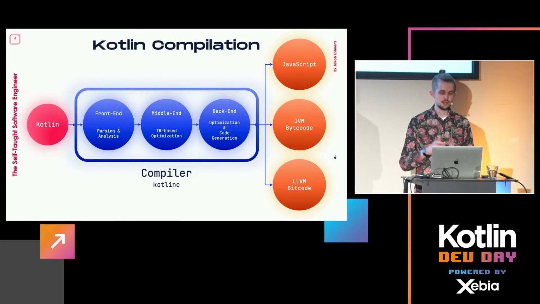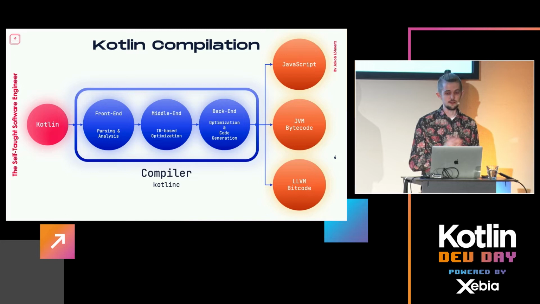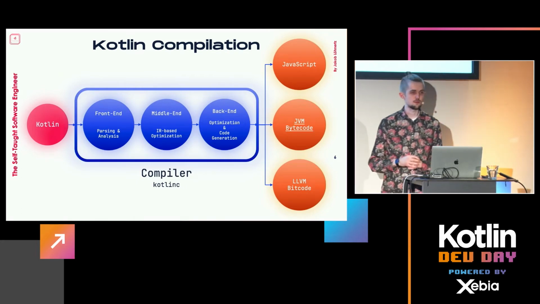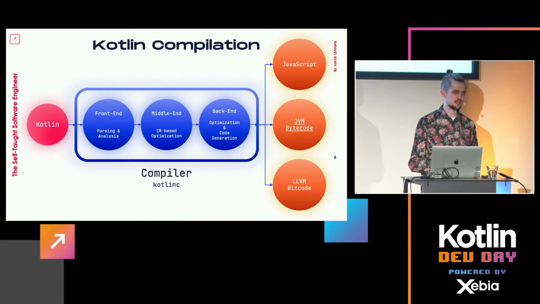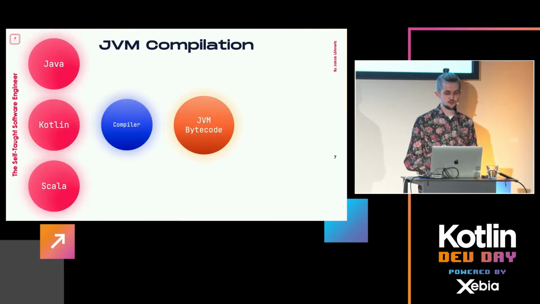So JVM bytecode, for instance, has very different data types than JavaScript. So you can do some optimization that might work very well on V8 for JavaScript, but maybe has a detrimental effect for the JVM target. So that's where we optimize a bit further for that specific target platform. And then at the end pops out our code, or whatever it may be, for the target. Today we're only going to focus on JVM bytecode because firstly, this is the most common platform, of course, due to Android alone already, and I presume it's also the one that you have the most experience with in the audience. Right. So JVM compilation.